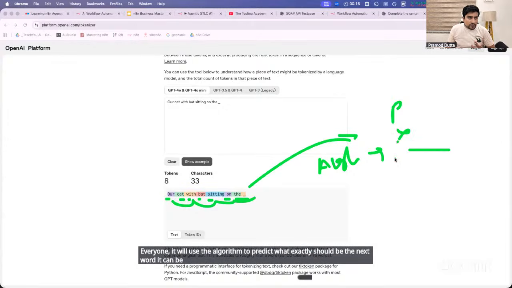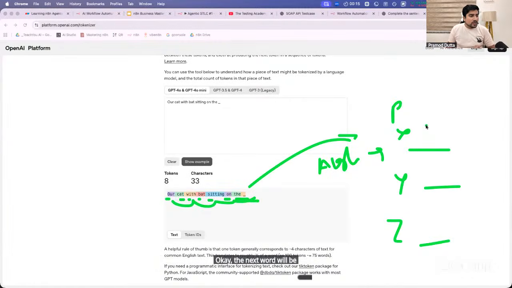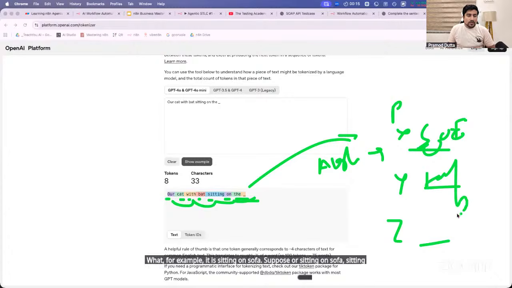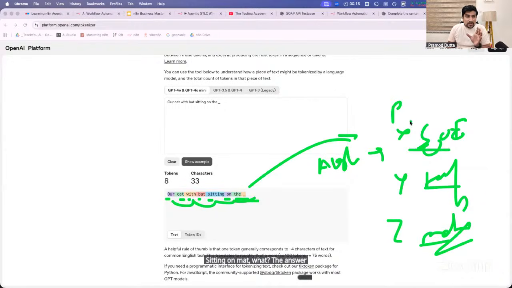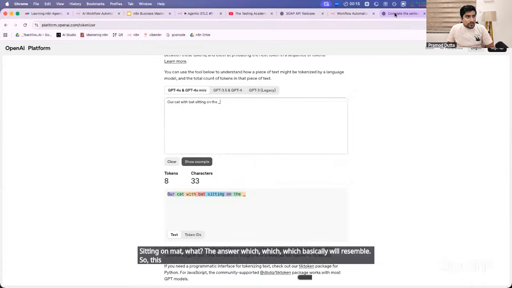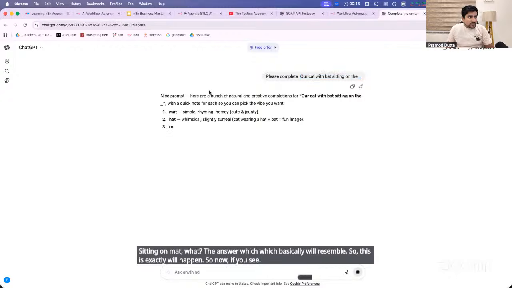For example, suppose we have x y z, so it will predict what the next word will be. For example, our cat with the bat is sitting on what? It can be sitting on the sofa, sitting on the table, sitting on the mat, whichever answer resembles best. So this is exactly what will happen. Now if you see, it is now analyzing.